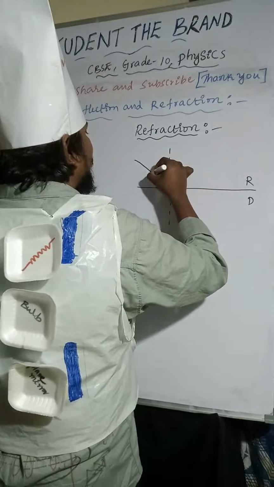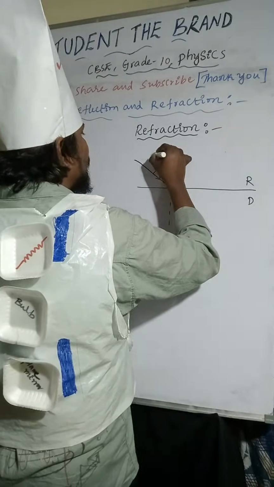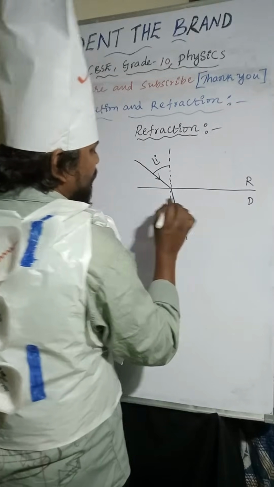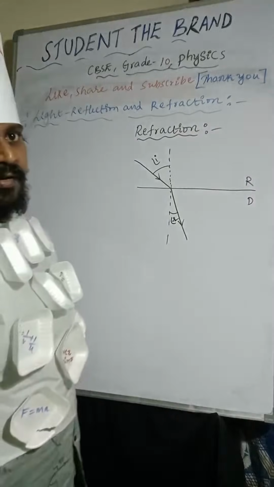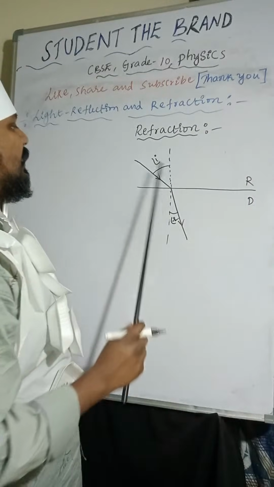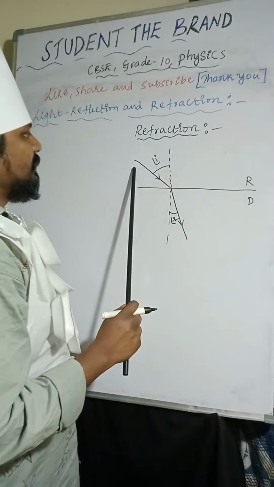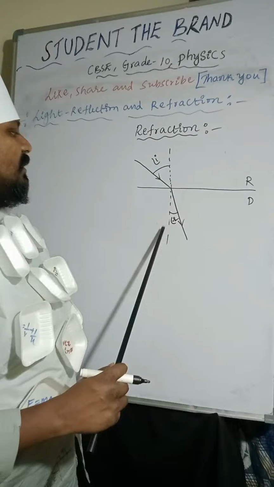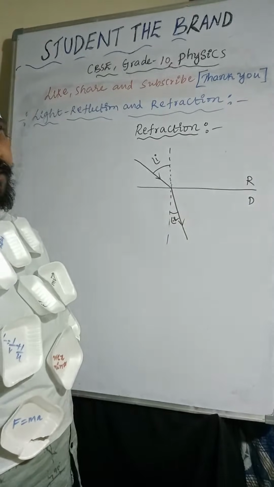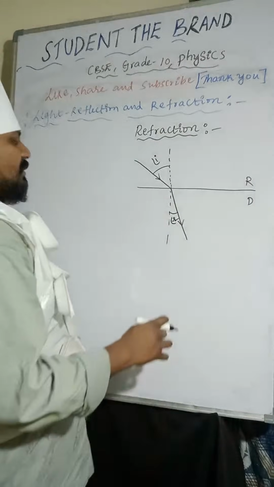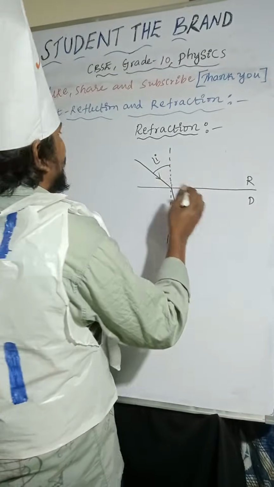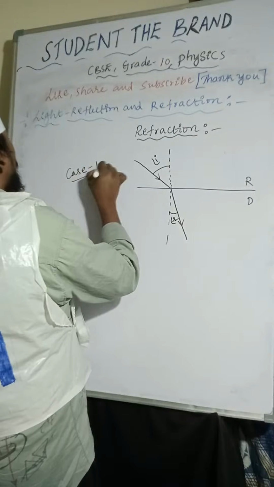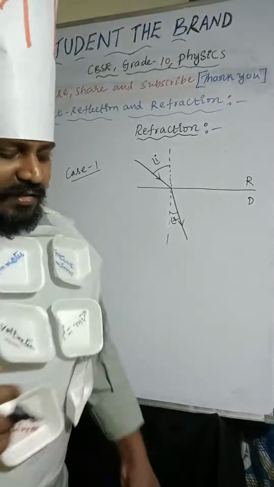The angle between the incident ray and the normal line is called the angle of incidence. The angle between the refracted ray and the normal line is called the angle of refraction. The bending of the light ray at the interface of the two media is called refraction of light.